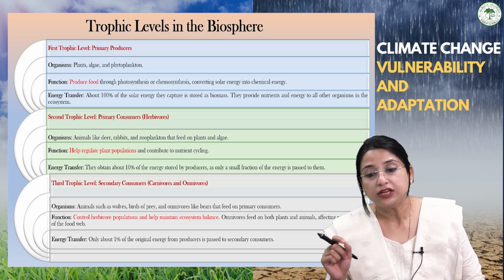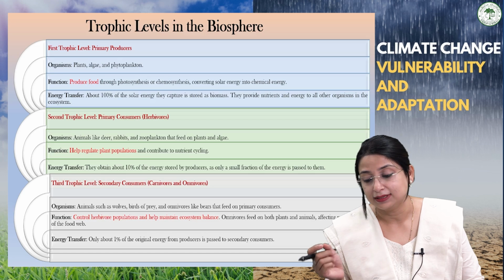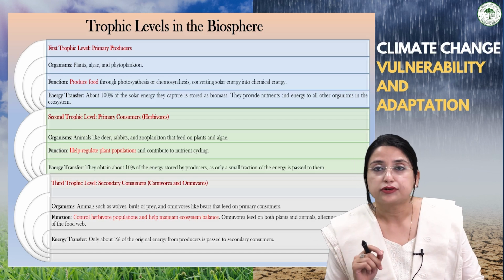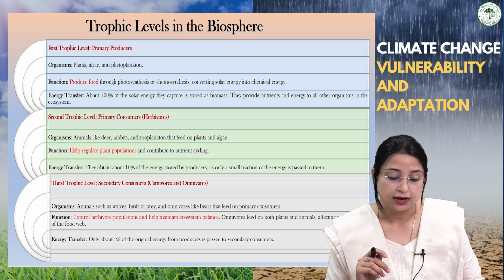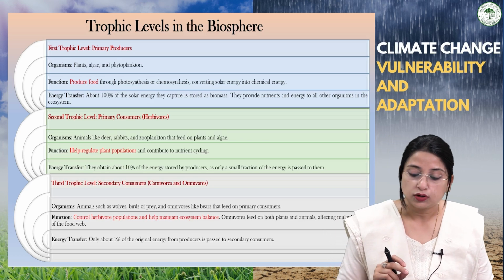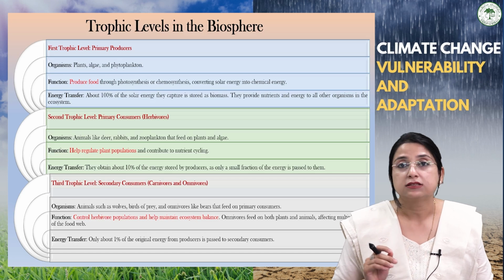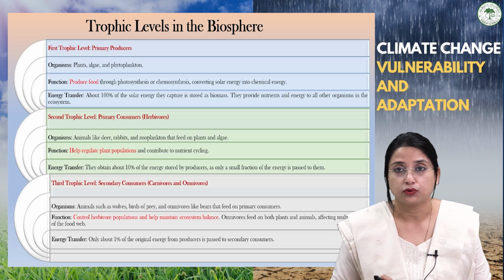Omnivores feed on both plants and animals, many times affecting multiple levels of the food web. In terms of energy transfer, only 1% of the original energy from the producers is passed to the secondary consumers.